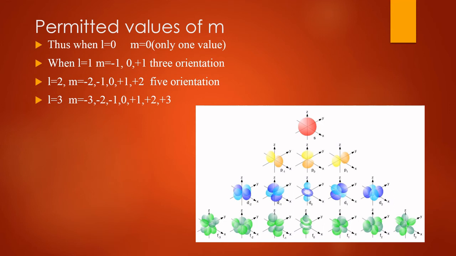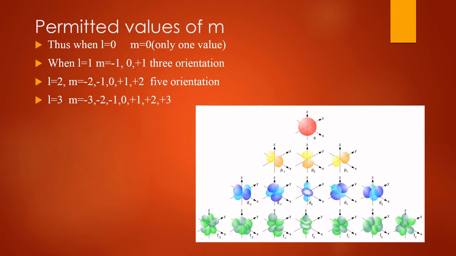So these are the orbitals. What are the characteristics of the orbitals? All the orbitals of the same shell in the absence of magnetic field possess the same energy and they are degenerate. Okay, so this is the magnetic quantum number.